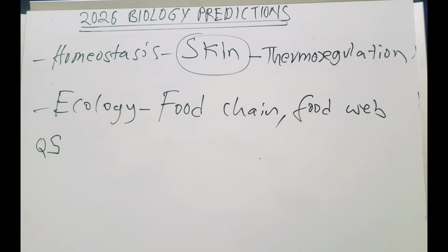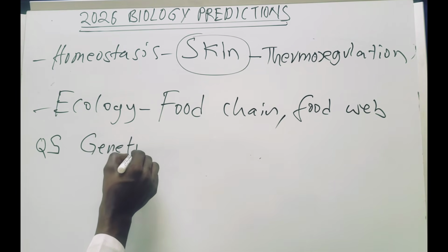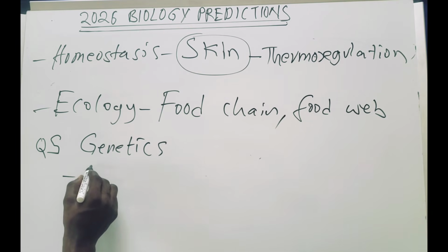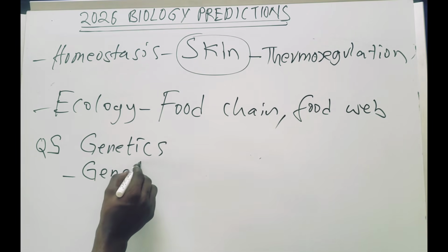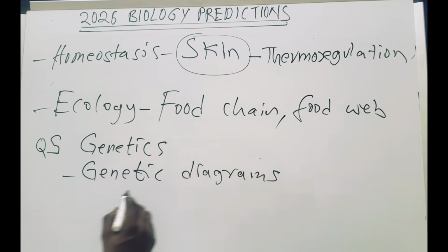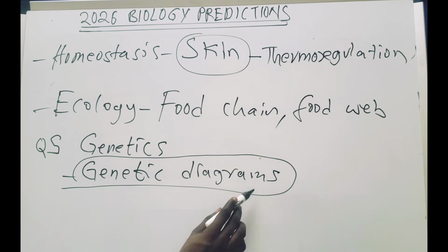So under genetics, you should know how to draw the genetic diagrams, okay? So genetics, know how to draw what? Genetic diagrams. This question sometimes carries 7 marks. Sometimes it carries 5 marks. 5 is usually the case, okay? 5 marks. So you should know how to draw the genetic diagrams.